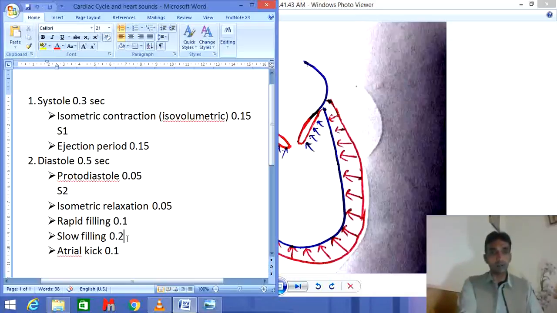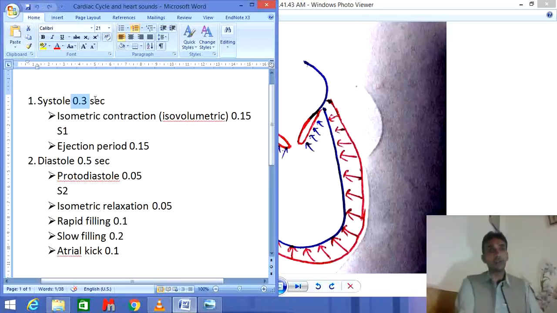Slow filling is a very important and very long duration step. That is 0.2 second. This is 0.1 second. All of these make 0.5 second, and 0.5 second plus 0.3 second makes 0.8 second, and these 0.8 second are taken by the whole cardiac cycle.